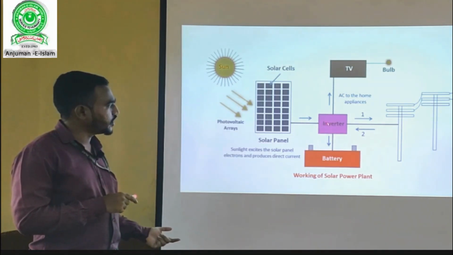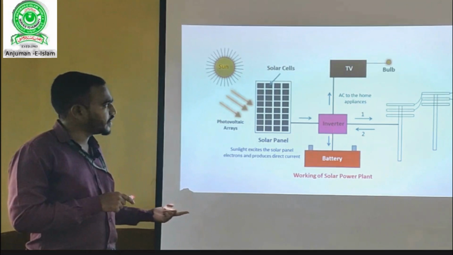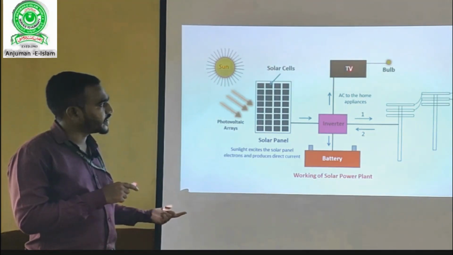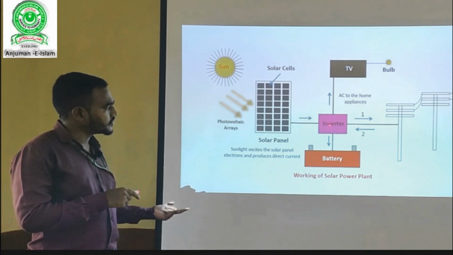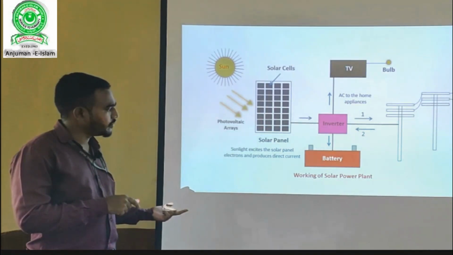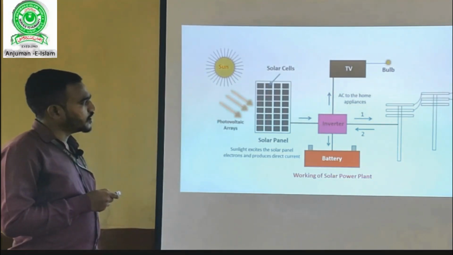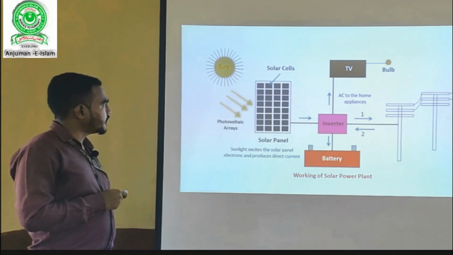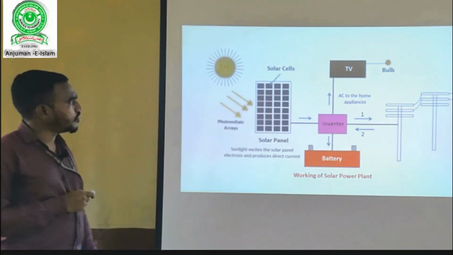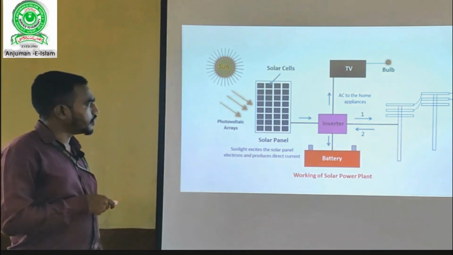and it is taken to the inverter where again it converts DC to AC and the load will be connected here, either TV, bulb, fan, any load. Remaining of this DC current is stored in the battery for future use. If sub load is required for the power plants, then it can be taken from the solar power plant. This is the explanation of the general layout or the working of the solar power plant.